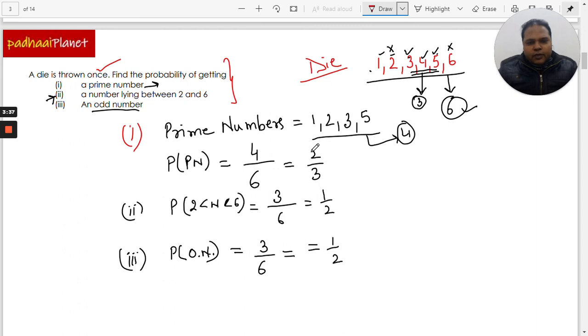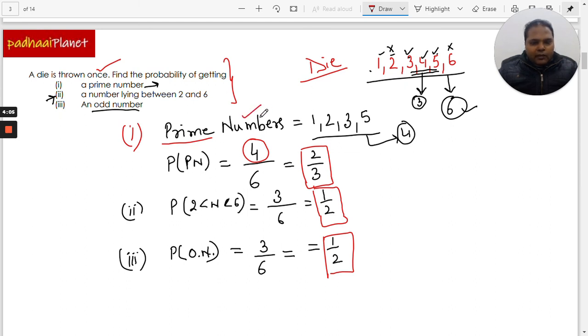The question was very simple. The only thing is we need to be very clear about the language of the question, and identify the total number of possible outcomes in that event. Like in the first one, in the case of prime numbers, there are such outcomes which satisfy the condition of the outcome being a prime number.